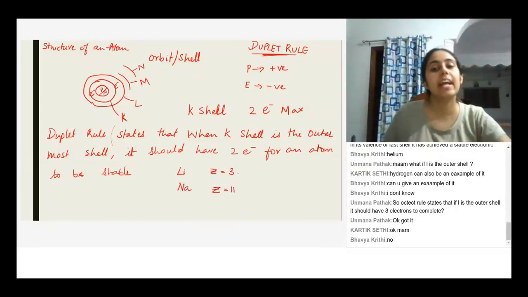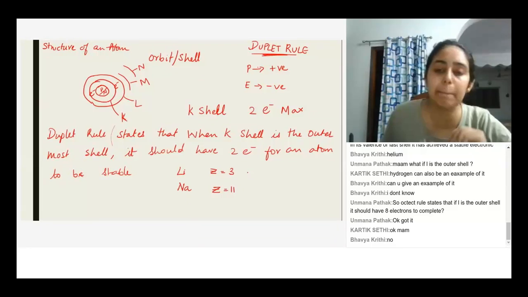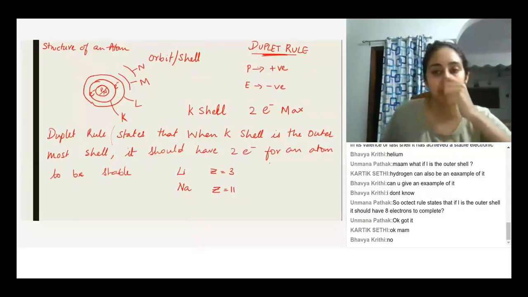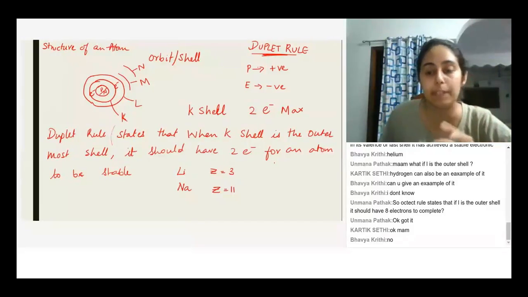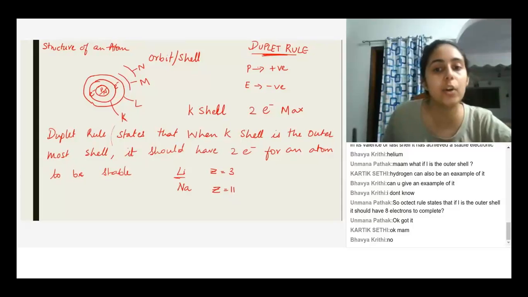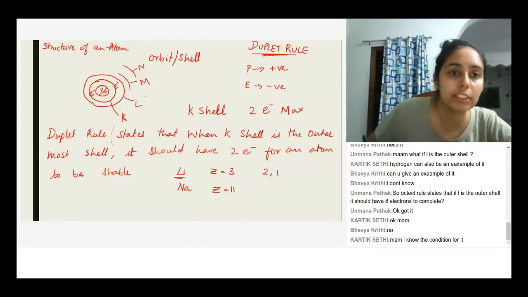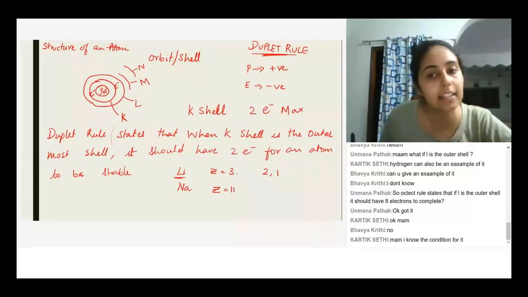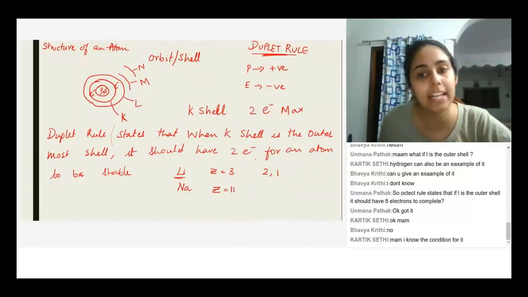When I write the electronic configuration, I'm basically telling how many electrons are present in each shell or orbit. So electronic configuration means how many electrons are present in each orbit. If I have to write the electronic configuration of lithium, it will be 2, 1. Why? Because the first shell can only take 2 electrons. So first I'll fill the first shell with 2 electrons, then the remaining electron will go into the next shell.